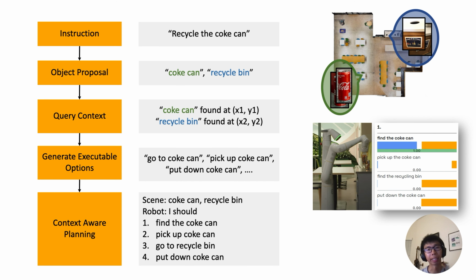Then we can do a similar SayCan procedure, but with this type of scene representation. The key difference here is that instead of using a fixed number of options, we generate the object proposal and then query the scene representation to find the location of the objects. So it is more open-ended and can finish more tasks than SayCan.